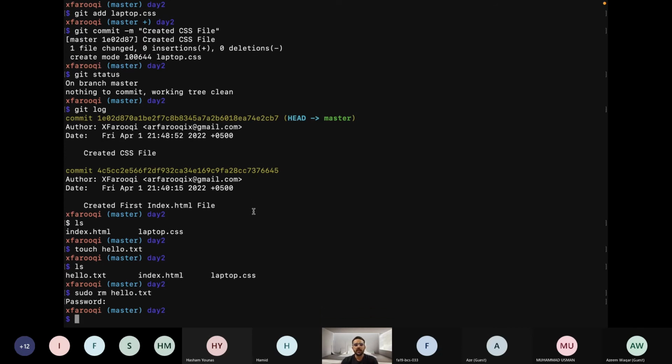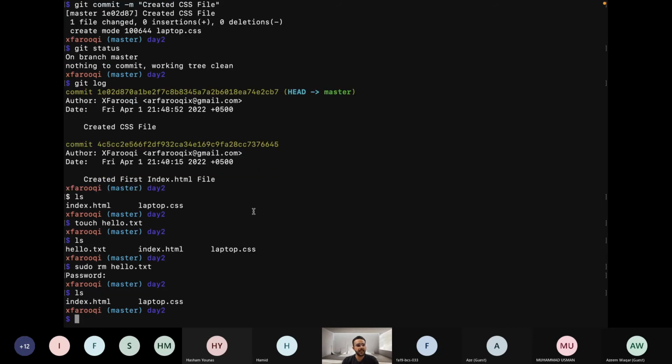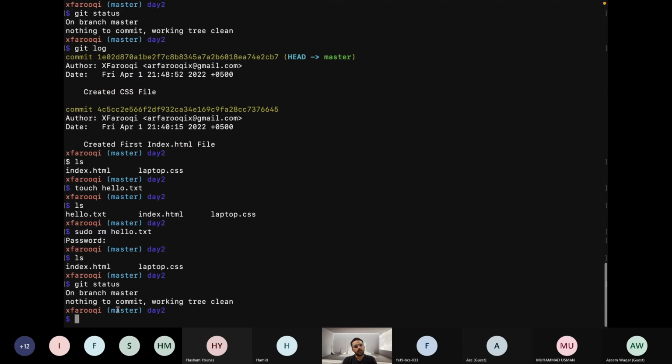Okay, if I press ls to see how many files are in this repository, it will show two files. It means hello.txt has been removed. But if we press the git status command, there might be something wrong here.